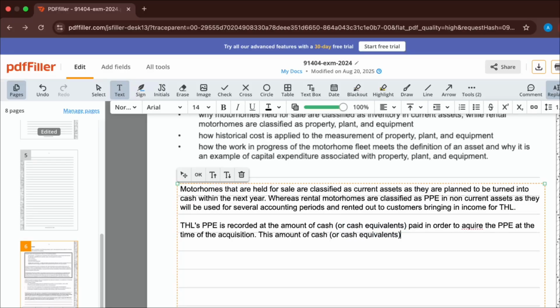or cash equivalents, includes expenditure that was associated with acquiring the PPE.